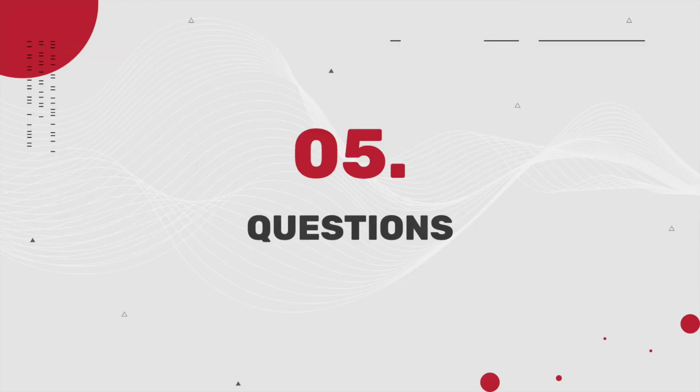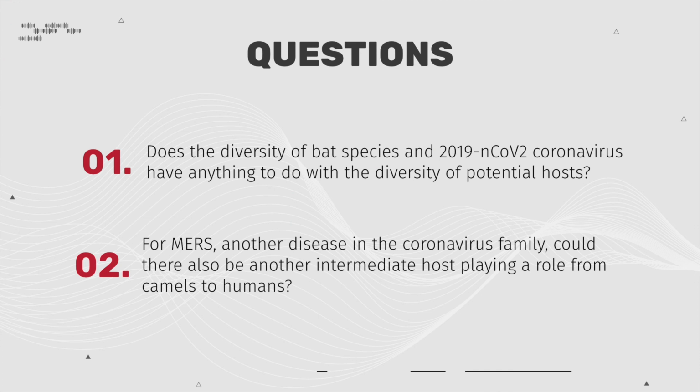Lastly, I just wanted to end with some questions. The first question is, does the diversity of bat species in 2019 novel coronavirus have anything to do with the diversity of potential hosts? Next, for MERS, another disease in the coronavirus family, could there also be another intermediate host playing a role from camels to humans?